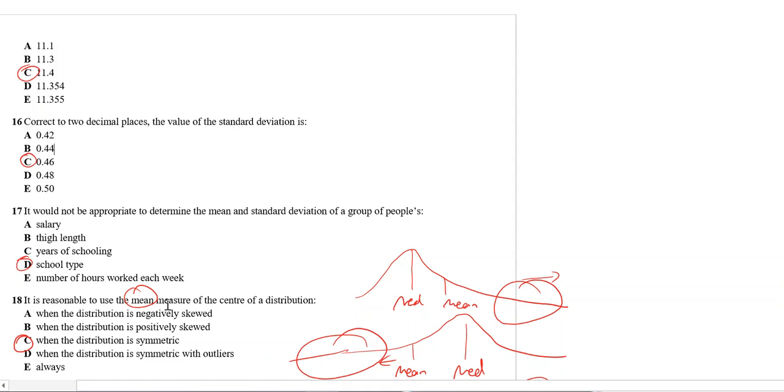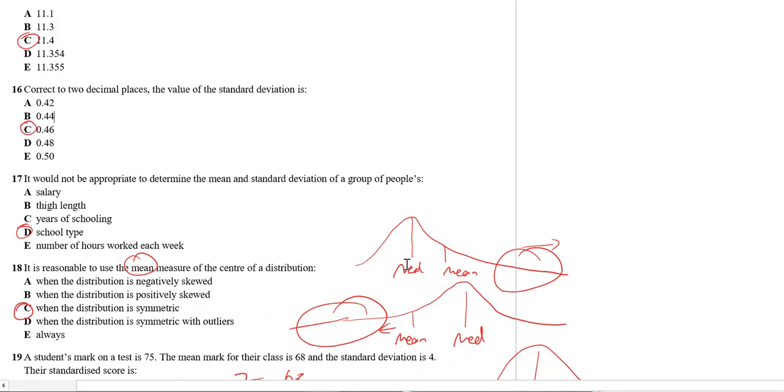Question 18. It's reasonable to use the mean as a measure of center for which distribution? It's only usable if, say I have a positive skew here, so long tail to the right. What happens is the mean gets pulled because of these high values. Okay, so it gets pulled to the right because of these high values. So your mean will be higher than your median. If I have a negative skew, the mean will get pulled this way because you get extreme values this way, the mean will get affected. Okay, so median will stay the same.